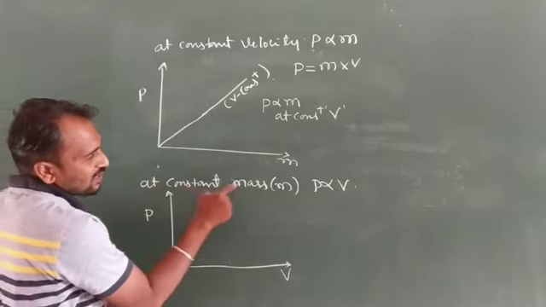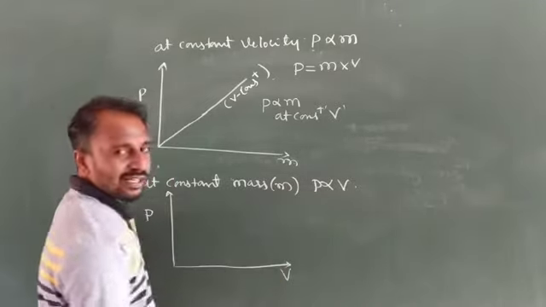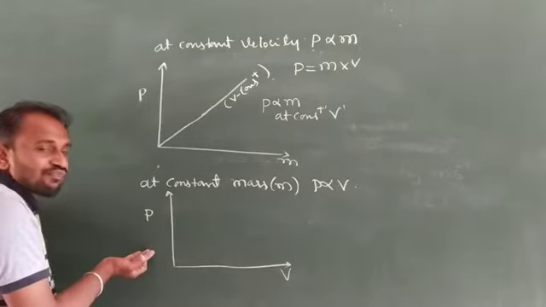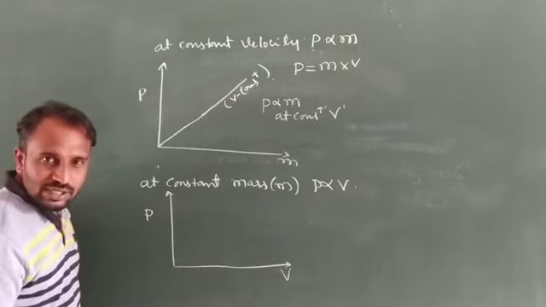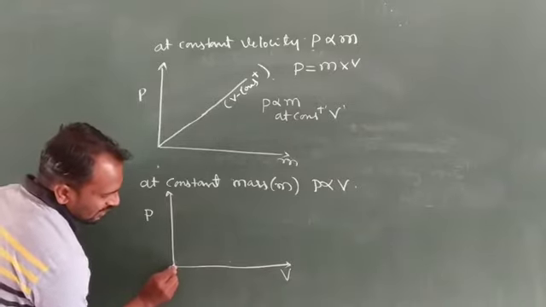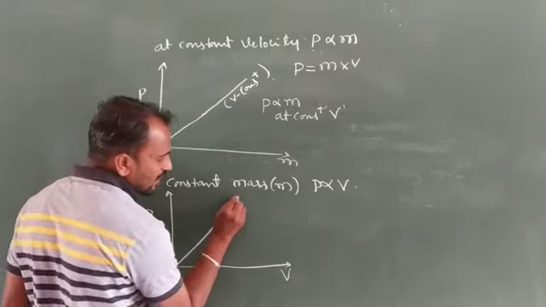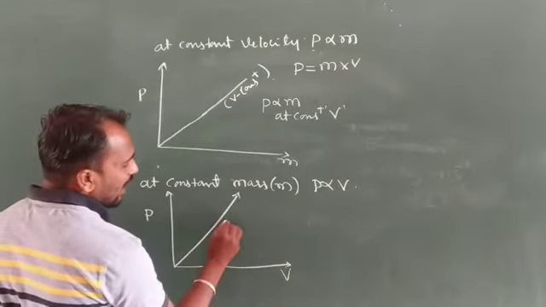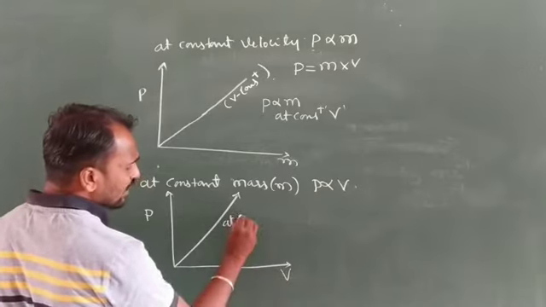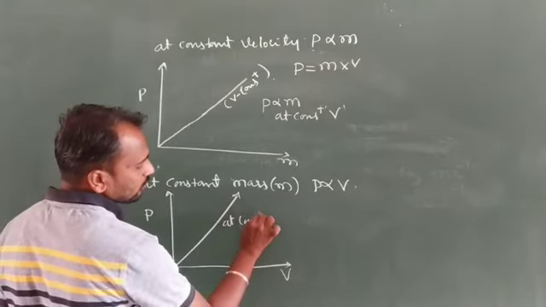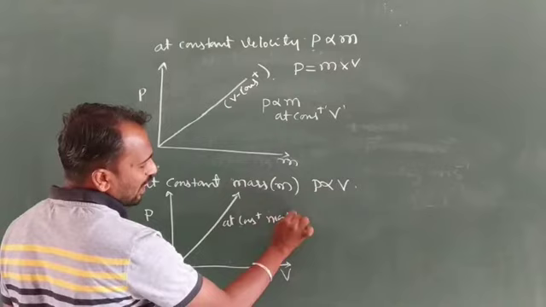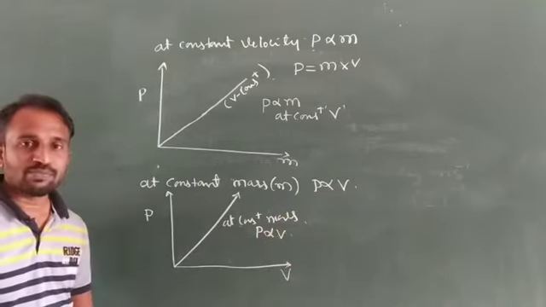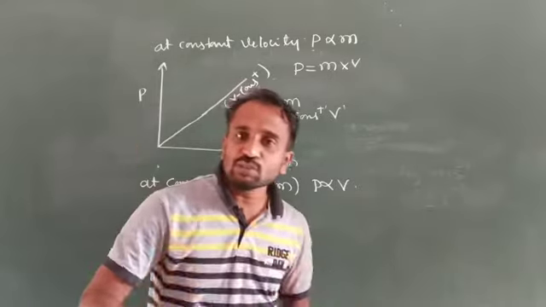Whenever the velocity value increases, momentum also increases, so we get a linear graph. So at a constant mass, momentum is directly proportional to the velocity. Suppose we want a constant momentum.